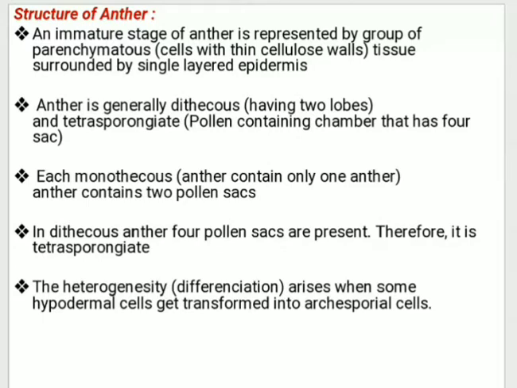In dithecous anther, 4 pollen sacs are present, so that's why it is called tetrasporangiate. In monothecous, the anther consists of only one lobe, and that lobe contains 2 pollen sacs. In dithecous, 4 pollen sacs are present, and therefore it is called tetrasporangiate.